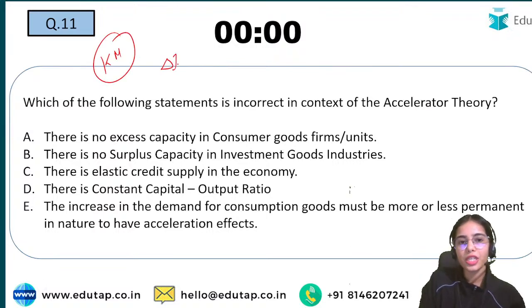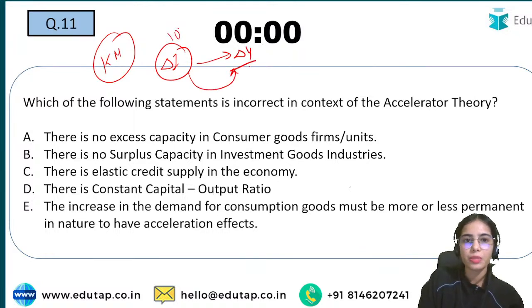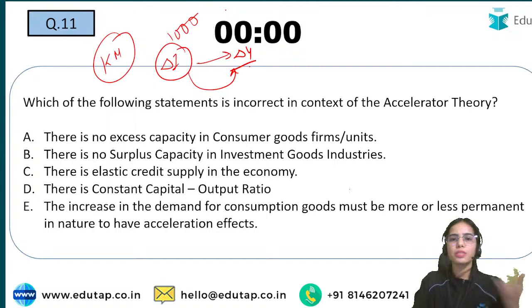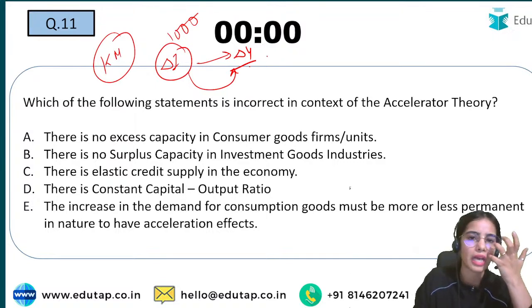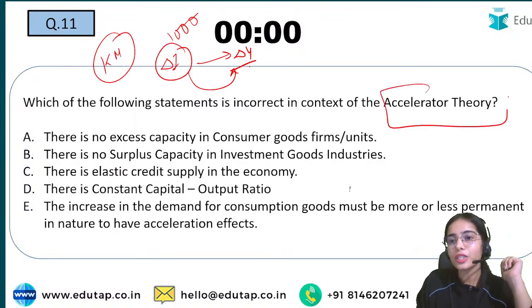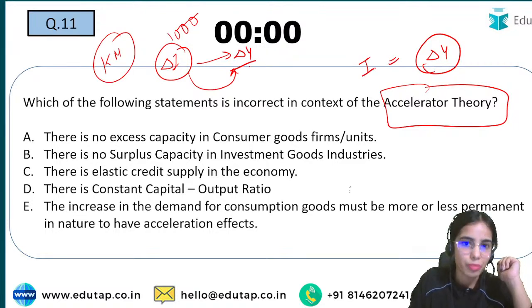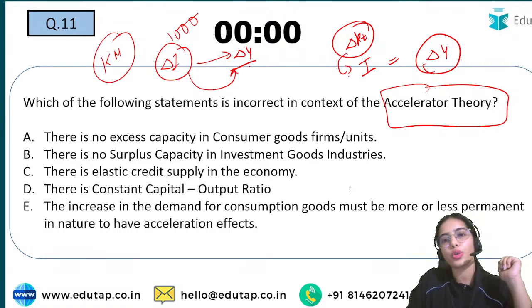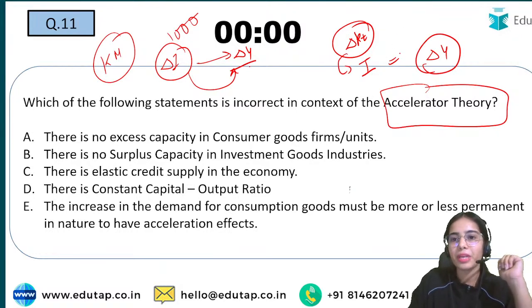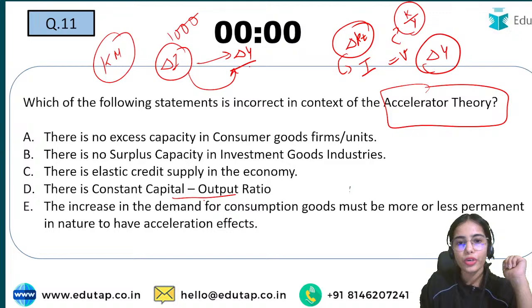As per the Keynes multiplier, a change in investment will increase the income in a multiple manner. So if investment increases by 1,000, the income will increase by 4,000 or 8,000, whatever the multiplier is. Now, the accelerator theory said that if you have to increase your income and your production, you have to do investment. You have to increase your capital stock, and for that you have to invest. This will depend upon your capital output ratio, that is V.